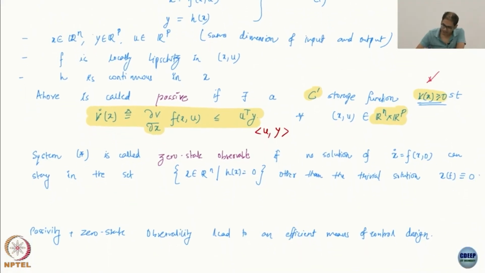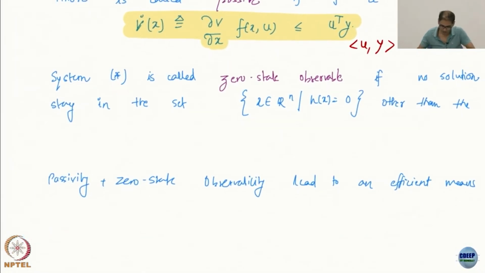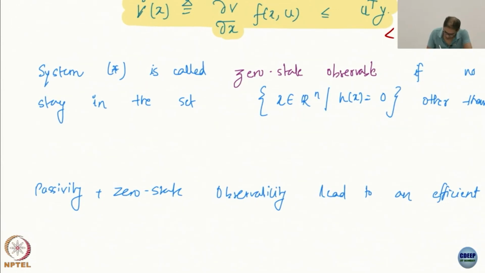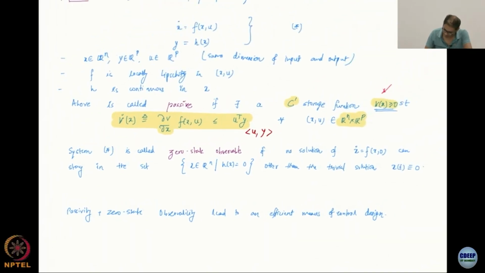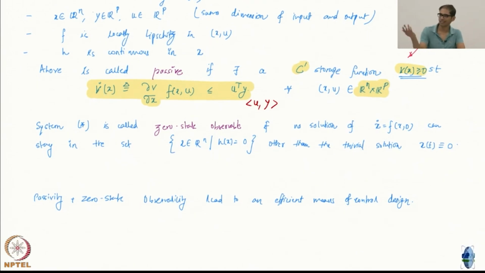So, weird condition. One is the passivity condition, already unusual, and then there is the zero state observability condition, which is not too unusual. Let me see if I can try to justify this. I am not sure if I can. Let us go to the linear system case, and also we will test this condition in an example. So, you will anyway figure out how to use it. It is almost like this LaSalle invariance condition. Yeah, it looks like that.